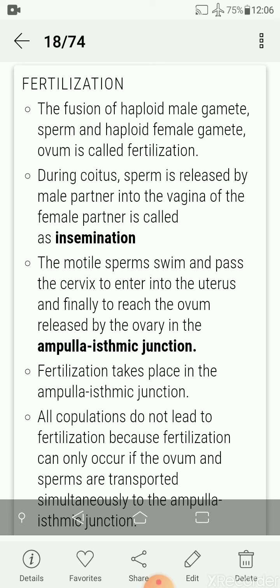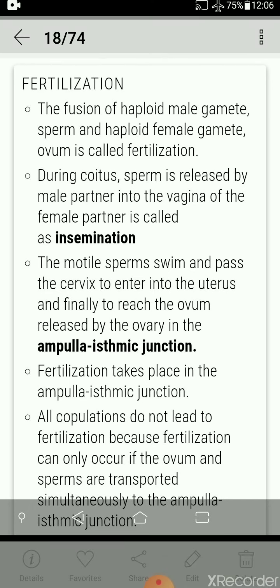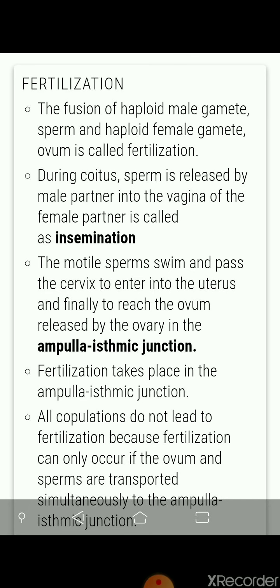Then the motile sperms swim and pass to the cervix and enter into the uterus and finally reach to the ovum, released by the ovary in the ampulla isthmic junction. As you know, this is a region where fertilization takes place. Fertilization takes place in this region, that is called ampulla isthmic junction, and the sperm and the ovum should be released simultaneously and they should reach together at the region of ampulla isthmus junction.